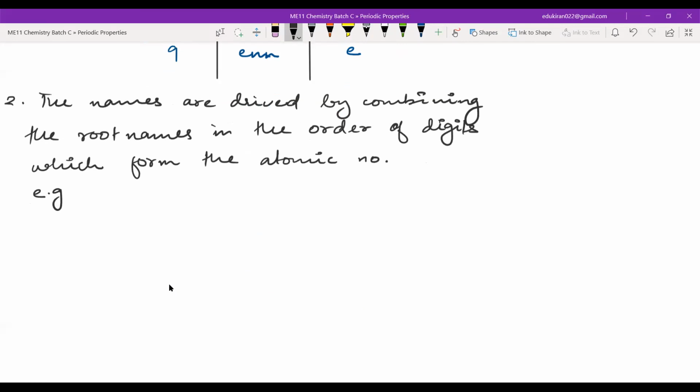For example, if I have 101, we have 1, the name will be what? For 1, it is un, right? Then plus, for 0, what is the name? Nil. Then again, for 1, what is the name? Un. Now, this is done.